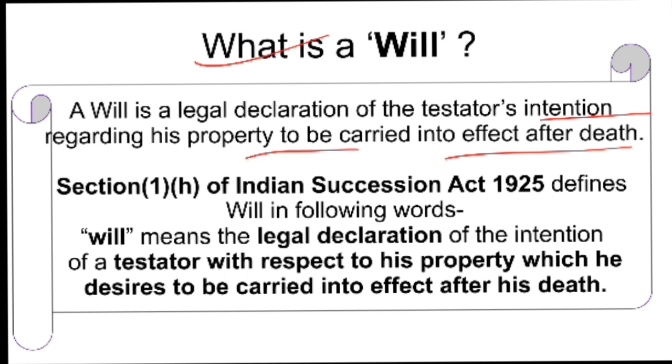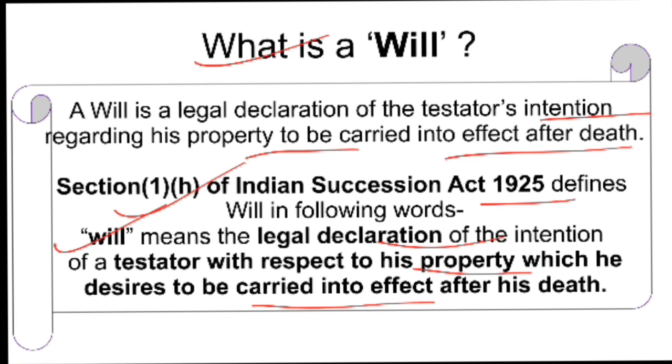So this is will, but obviously it is also defined there in Indian Succession Act. Clause H of section 1 in Indian Succession Act provides will and defines it in the following words: the legal declaration of the intention of testator with respect to his property which he desires to be carried into effect after his death. So these terms are specifically provided in the act. This is the definition of the will.